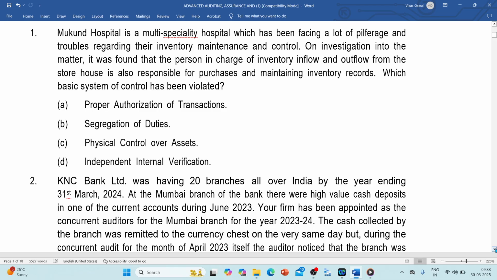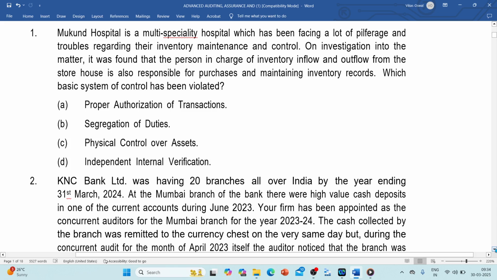It means that the person who is in charge of inflow and outflow of inventory from the storehouse, and the person who is making purchases and maintaining records, is one person. It clearly shows that there is no segregation of duty. Here you're assigning purchases, inventory maintenance, inflow and outflow to one person, and definitely it's a breach of segregation of duty, which is a key aspect of internal control.